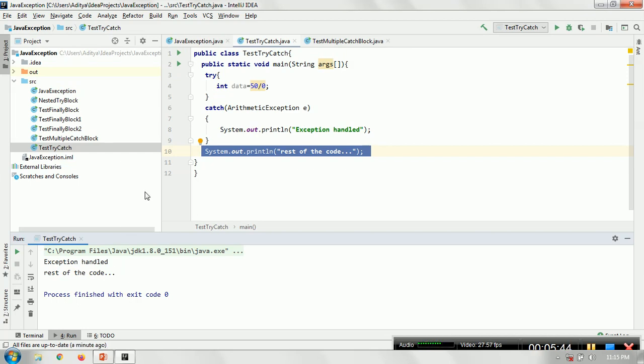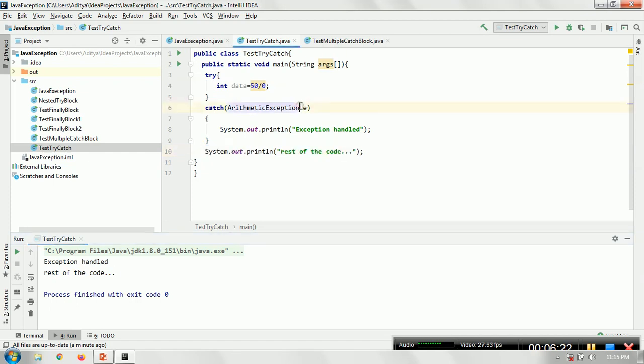In this case, we are using a divide by zero, so it is an arithmetic exception. Within the catch block, we have to pass the object of that exception type, whatever the exception is possible. It could be arithmetic exception, array index out of bound exception, or null pointer exception. There are multiple types. In this case, it is an arithmetic exception, so we have just used the arithmetic exception object e, and then printing exception handler. One thing to note down: since it is a user defined handler, the line number 10 still executes.